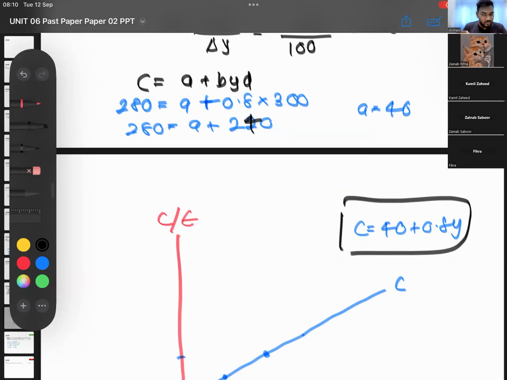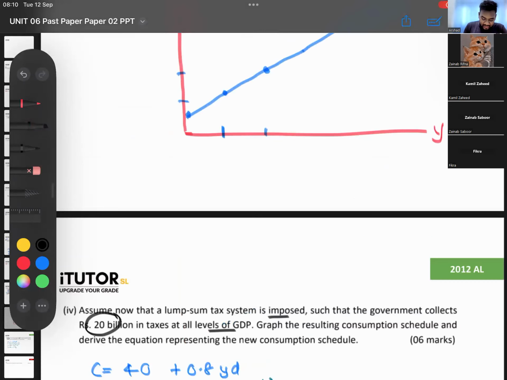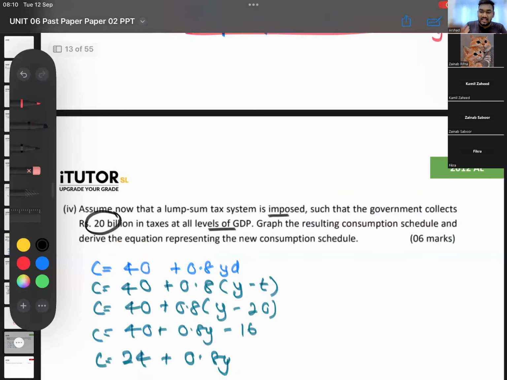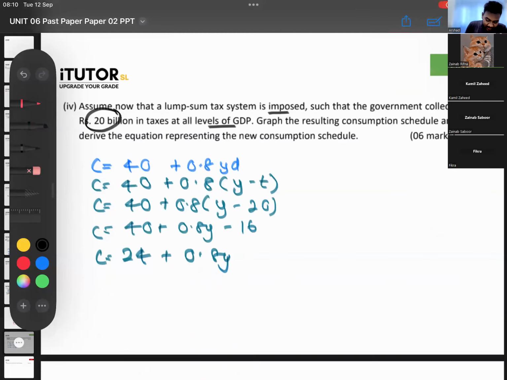For this same equation, now there is a tax. That is what they're saying. Look here, assume now that a lump sum tax is imposed. So for this same equation that we found before, now I'm adjusting and getting a tax.